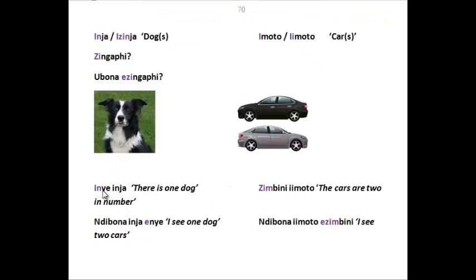Right. Inye inja, there's one dog. And if we count the cars, inye, but now zimbini, imoto. Ndibona inja enye, one dog, inye becomes enye, and ndibona imoto ezimbini.